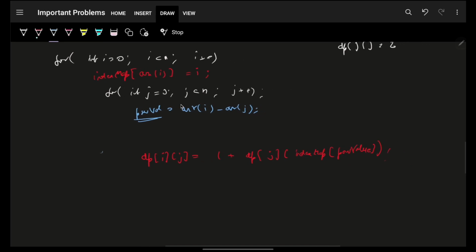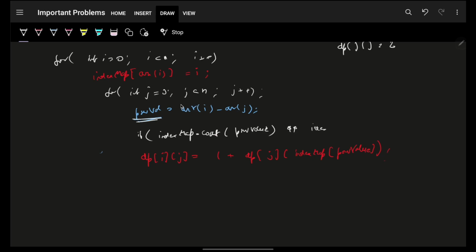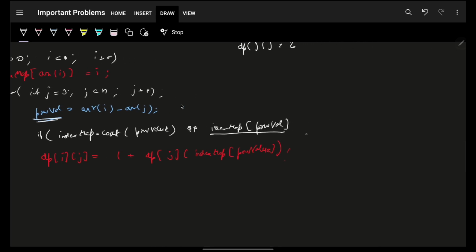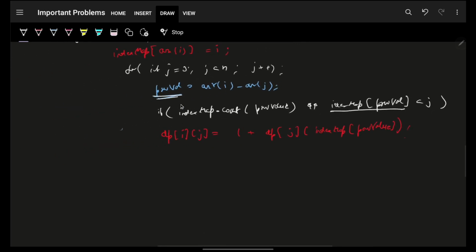So I will have to have a condition here. I'll have a condition that obviously my index map should contain this previous value, because only then will I be able to find its count, else it will give me a value 0, which is incorrect, right? So I'll just check that my previous value should be there, and also at the same point I'll check my index map of previous value, which means the actual index of the previous value. It should be less than my j. In that case only, I should make sure that I update my dp.